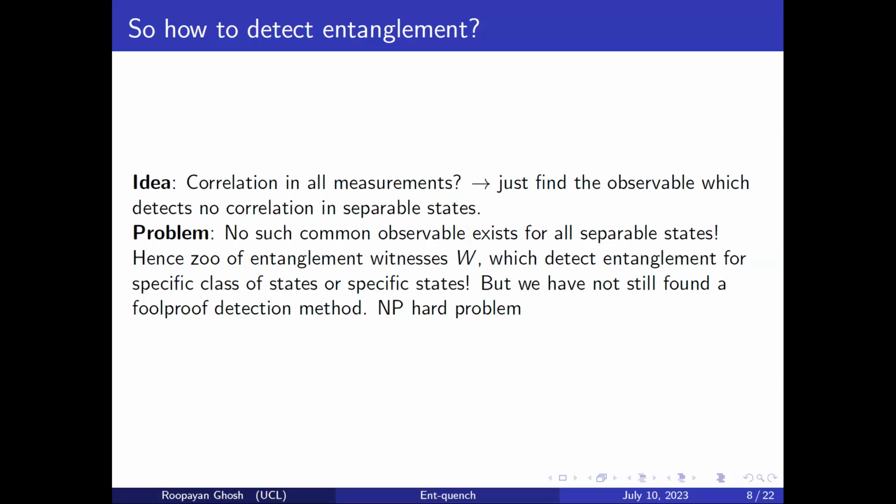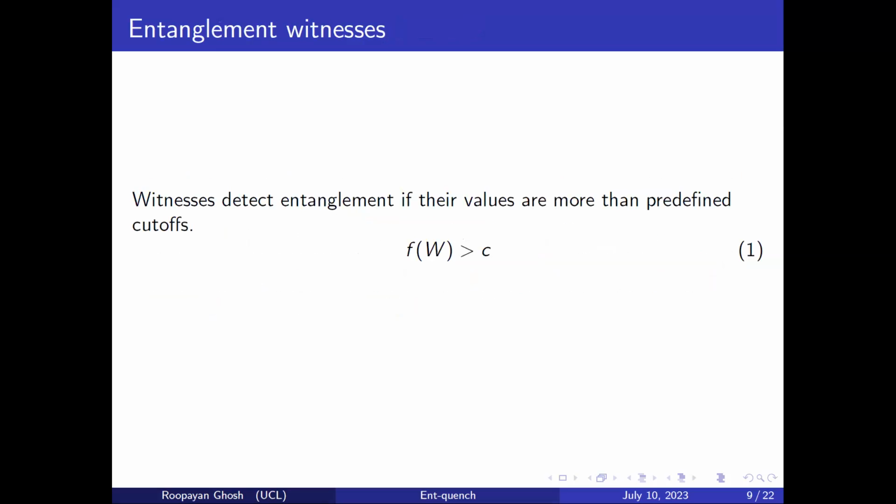So let's see what this means pictorially. As I was telling you, witnesses detect entanglement, and they are good because they try to relate to what you actually measure in experiments, like correlation. They detect entanglement by having lower bounds and upper bounds, so they have some predefined cutoffs. And if you have a value beyond that cutoff, it says that your system is entangled.